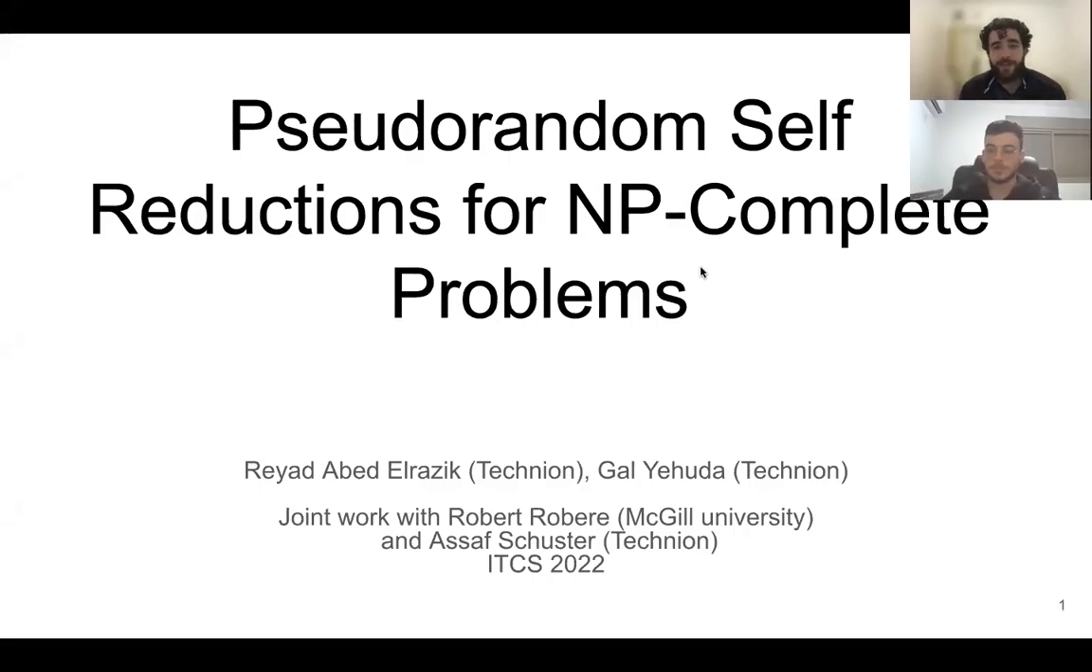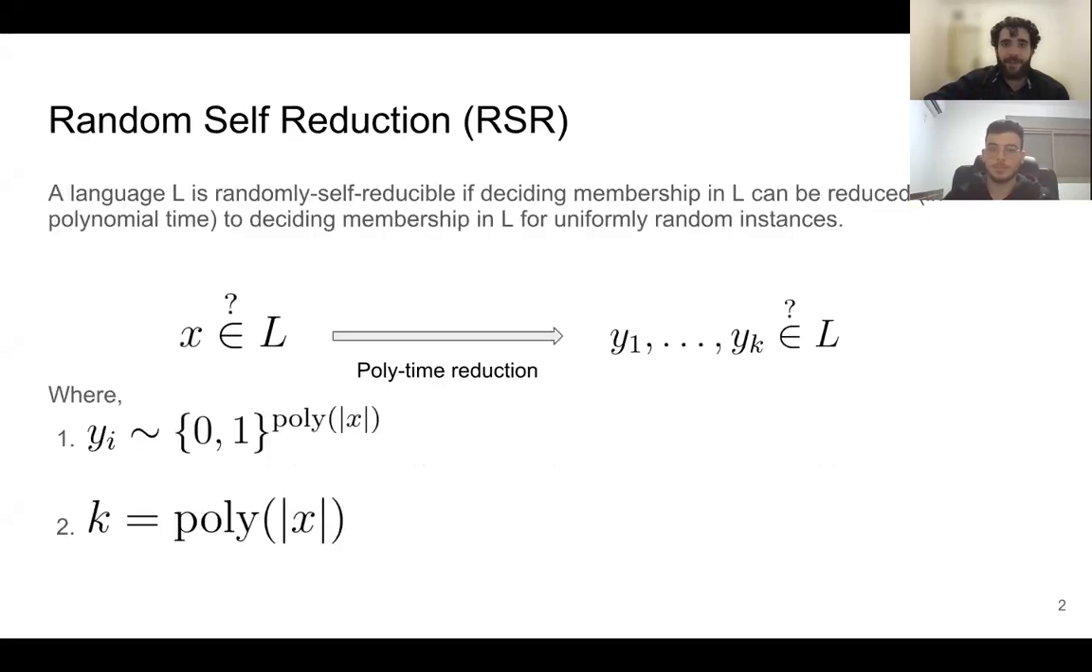I'm here with Reyad, and today we'll talk about pseudorandom self-reductions for NP-complete problems. This is a joint work with Robere and Assaf Schuster.